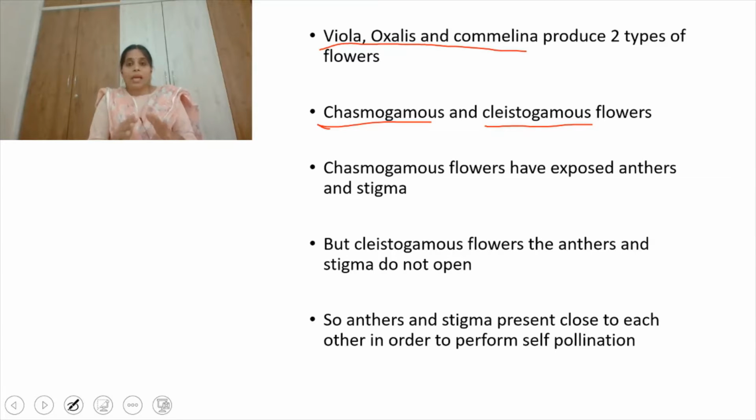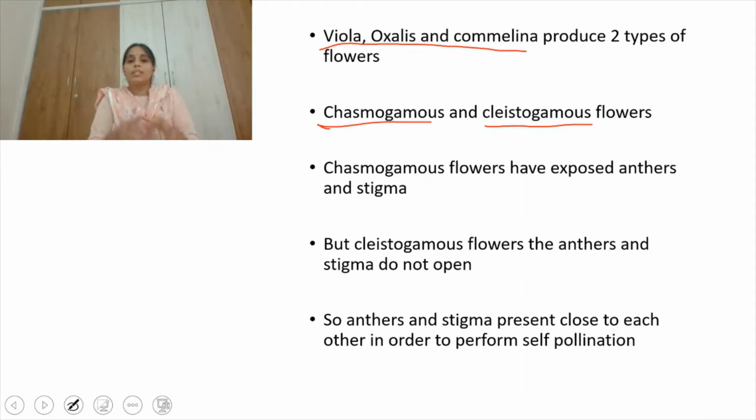So here I am asking, is there any advantage or disadvantage for cleistogamous flowers to undergo self-pollination? Yes, in any process there are some advantages and some disadvantages also. So in the case of the cleistogamous flowers also, we have some advantages and some disadvantages.